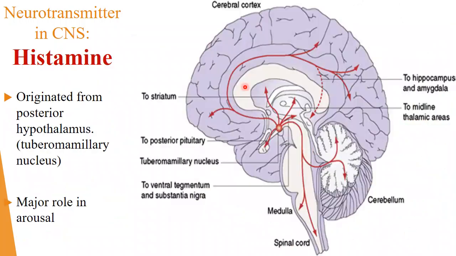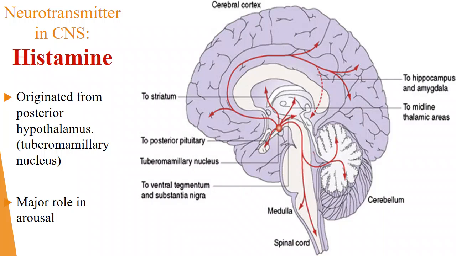Okay, so next one is histamine. Same way here also we have this histamine pathway, right? Where is it secreted? Histamine is secreted in the tuberomammillary nucleus. This one, tuberomammillary nucleus, here it is secreted and moves to various places of the brain, as we have seen in the earlier cases, right? It has a very major role in arousal, right? If you see the picture, I think you can understand.